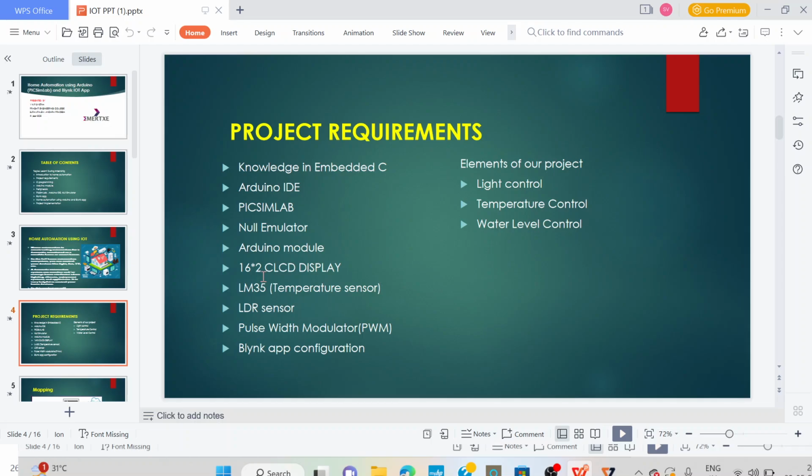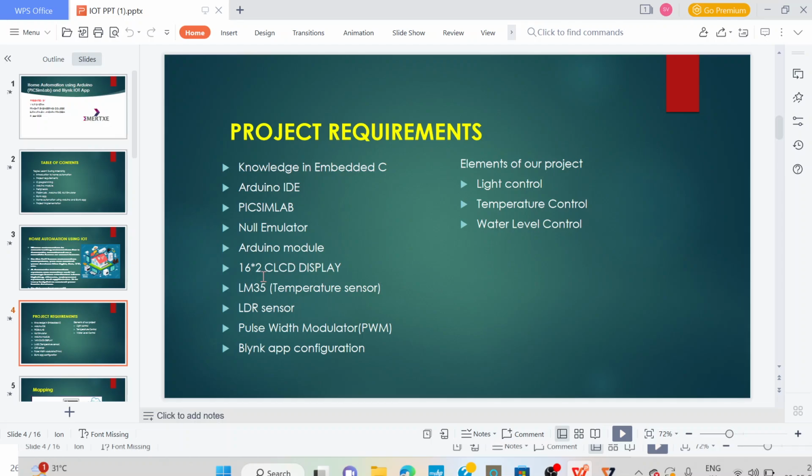Project requirements. For this project, you should have knowledge of embedded C and C++, which is used to write the code for this project. And the Arduino IDE software is used to convert the code that is written in C or C++. As we know, the code written in C or C++ is not executable in any Arduino board or in any other hardware. Every hardware device requires only binary code, which is in machine language. For that, we have to convert C or C++ into binary format. For that purpose, we require the Arduino IDE software.